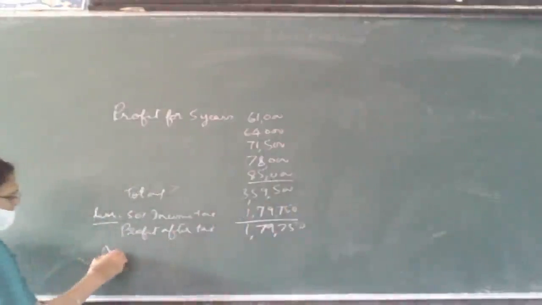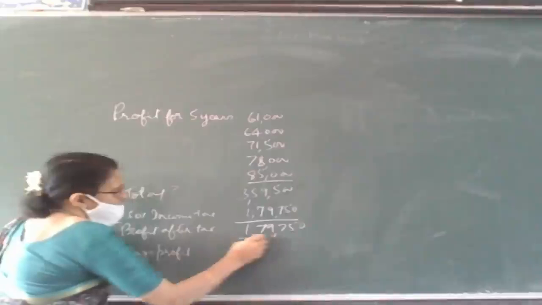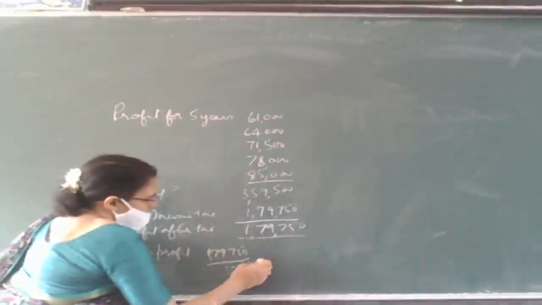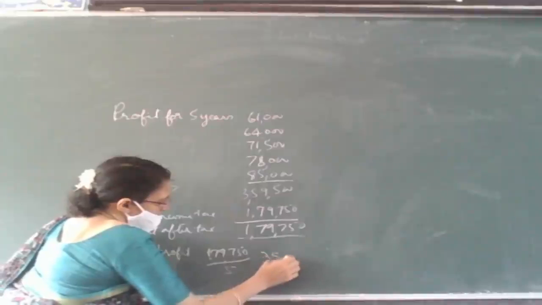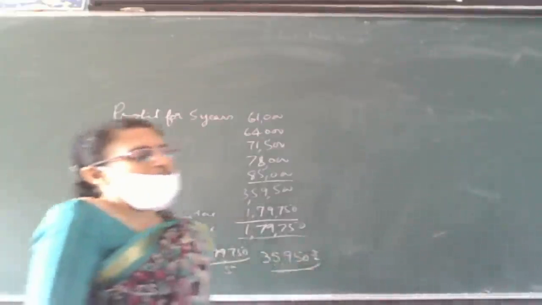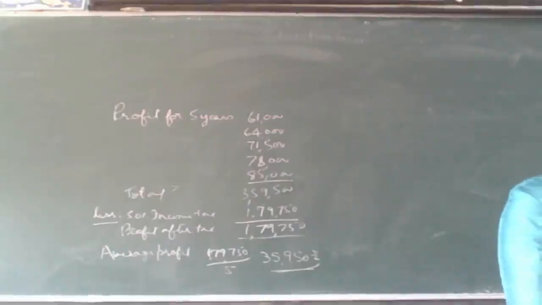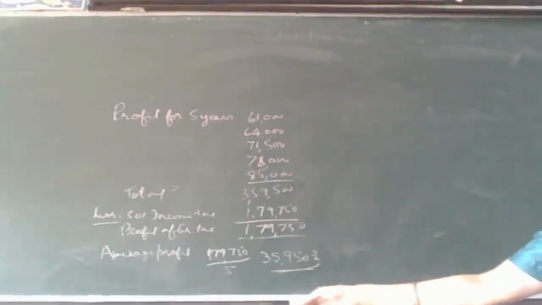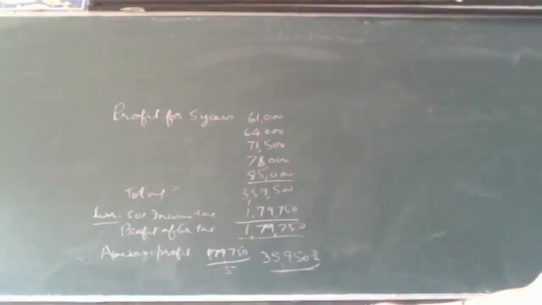So average profit is 1,79,750 divided by 5, is how much? Is it 35,950? So that is the average profit. Now if it is the average profit method, here only number of years of purchase will be given. So you have to multiply by the number of years of purchase, you get value of goodwill, right?